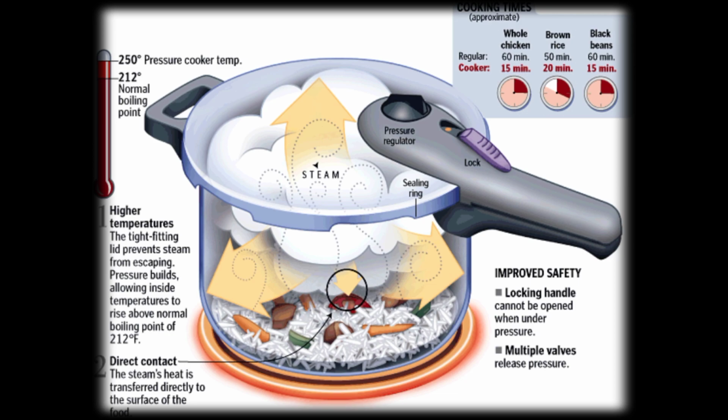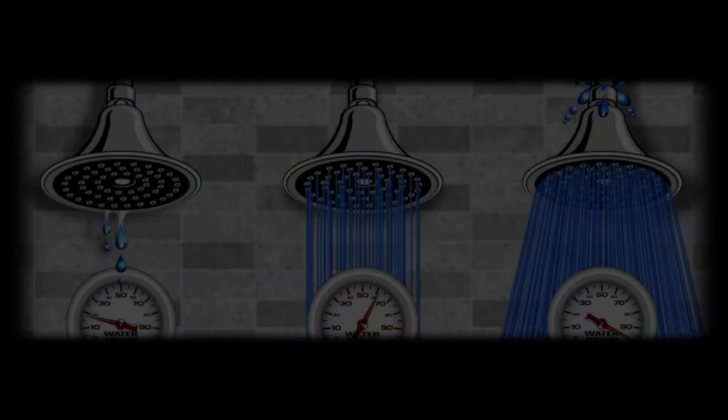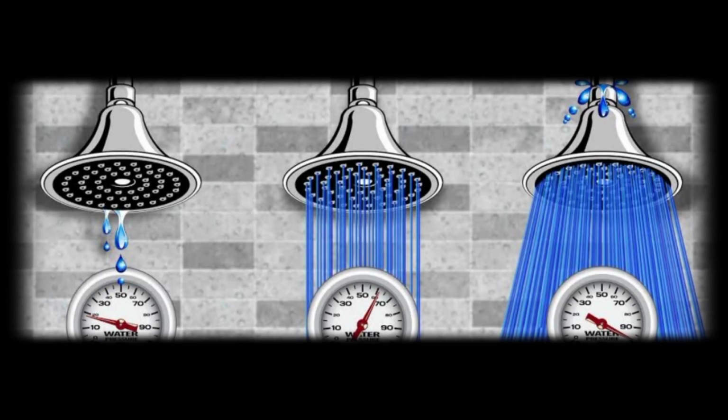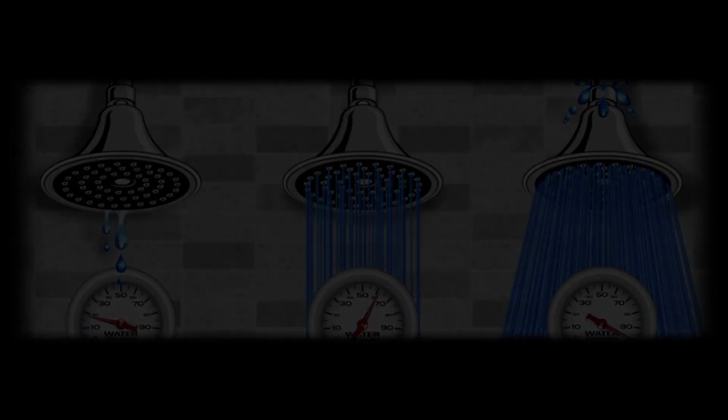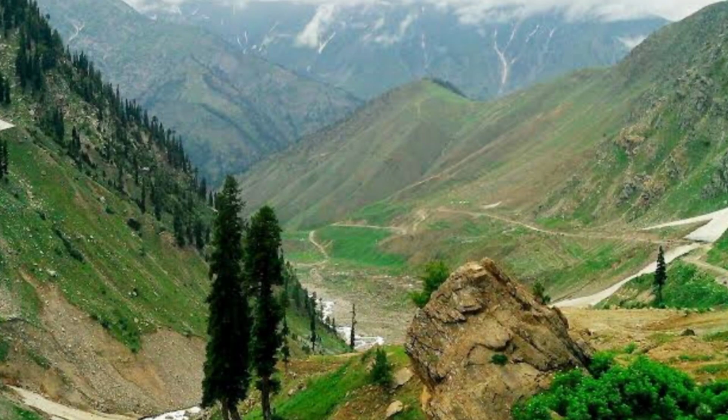It is easier to cook food in a pressure cooker than in an open vessel. It is because when the pressure increases in the pressure cooker, the boiling point also increases. Hence, the food inside the pressure cooker gets sufficient heat before the water boils. This makes cooking easier and faster. In hilly areas, the atmospheric pressure is low, less than 1 atm, so water boils at a lower temperature, less than 100 degrees Celsius. Thus, it takes a longer time to cook in hilly areas.